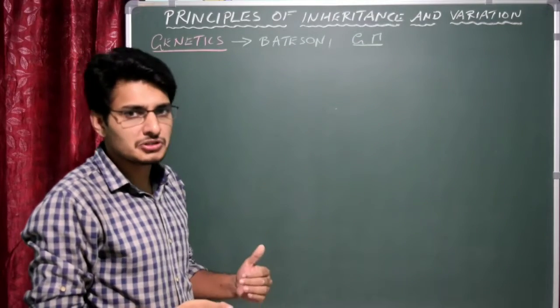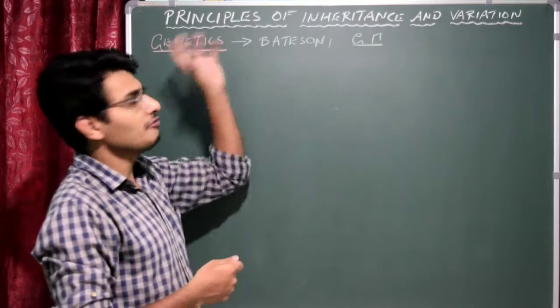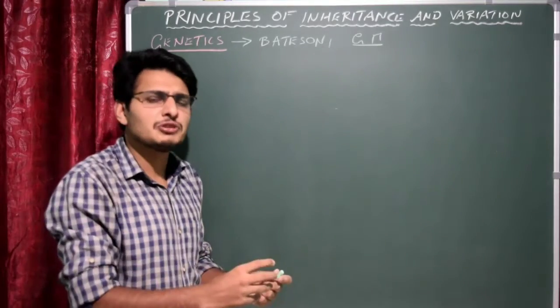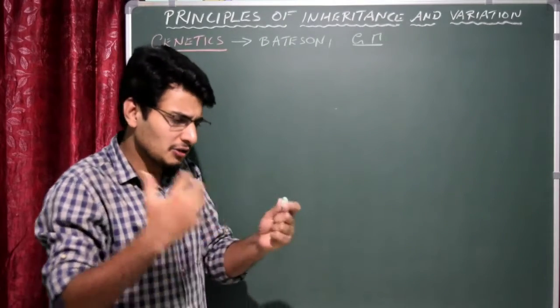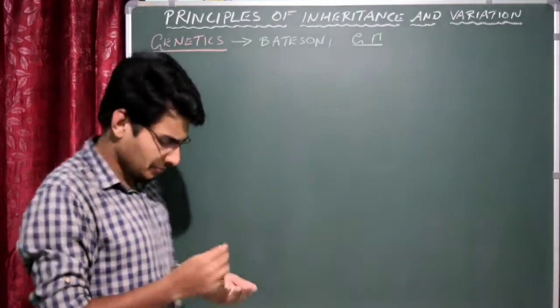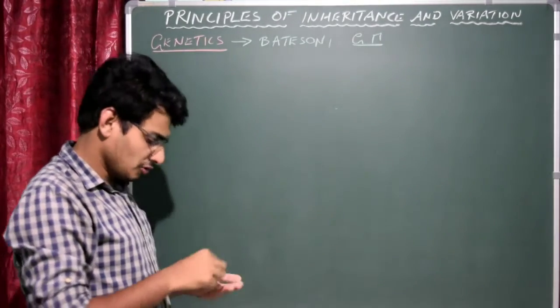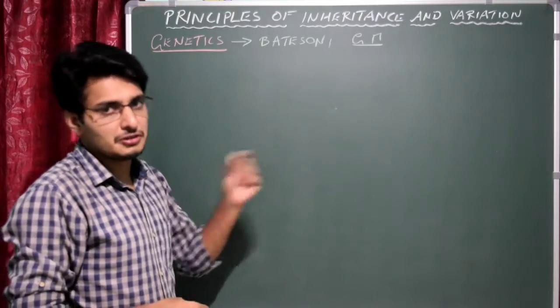He was the first person, in 1800s, to start the experiments of genetics. He was the first person to tell that there is something within our body which is responsible for the characters. We'll talk about it later. Just remember Bateson coined the term genetics. Very important for your NEET, it may be asked, and this particular question was asked in a previous competitive examination also.